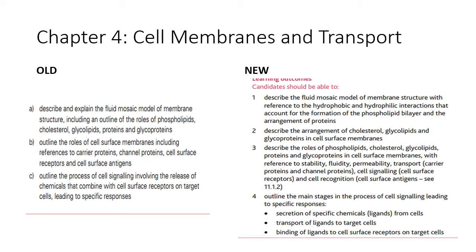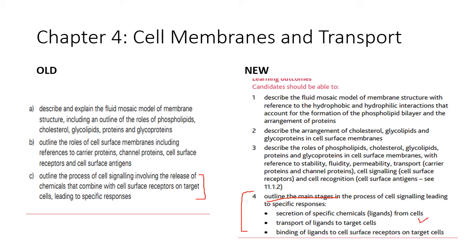Here in 4, for some reason I don't know why I didn't circle it, but I believe here is the main thing here. So if you look at C over here, it does say that you should outline the process of cell signaling involving the release of chemicals that combine with cell surface receptors on target cells, leading to specific responses. But here it's making it very clear that you should be able to outline the main stages in the process of cell signaling. Again, if you are a very diligent student and you are very detail oriented, by doing this you would have already fulfilled that.